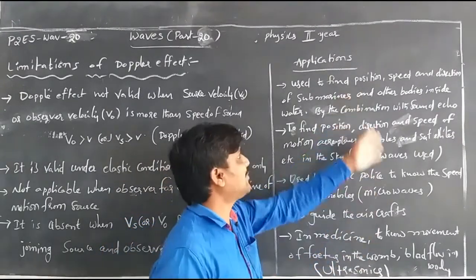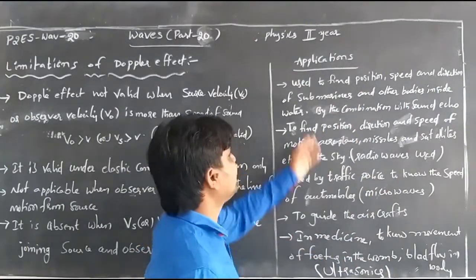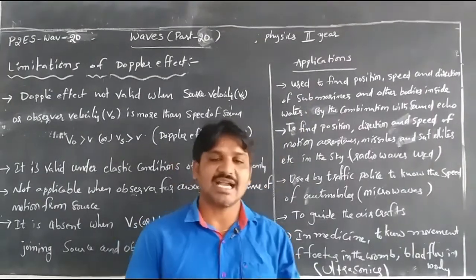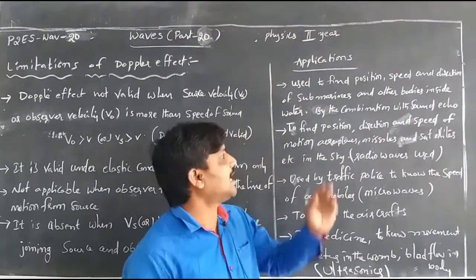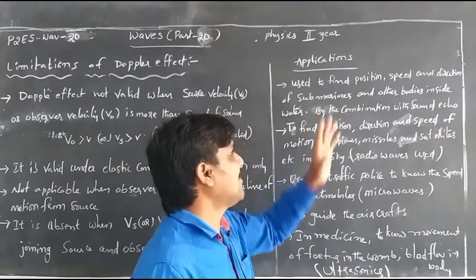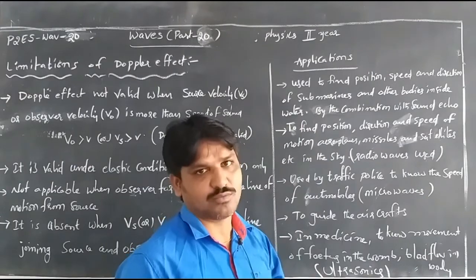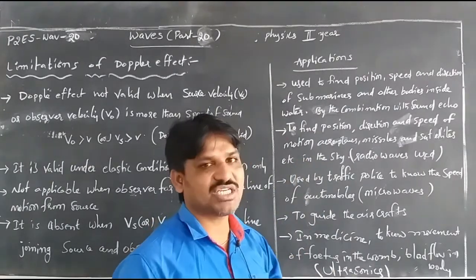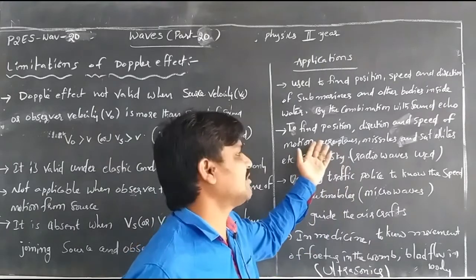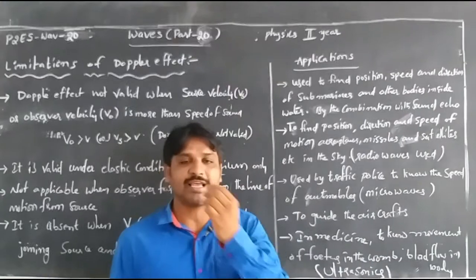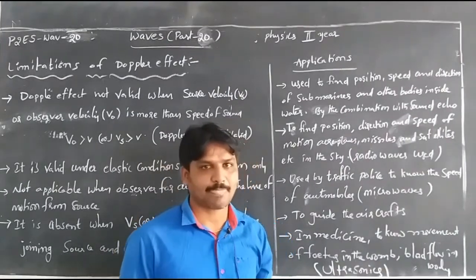So here are the applications of the Doppler effect. First, to find the position, speed and direction of submarines and other bodies inside the sea, inside the water, by the combination of sound echo. Next, to find the position, direction and speed of aeroplanes, missiles, satellites, whatever is flying in the sky.